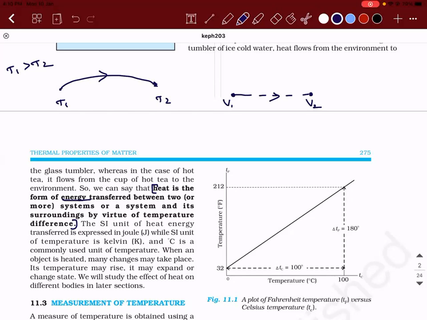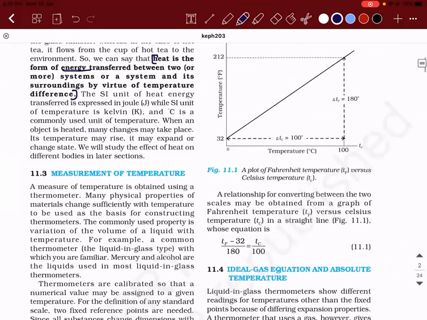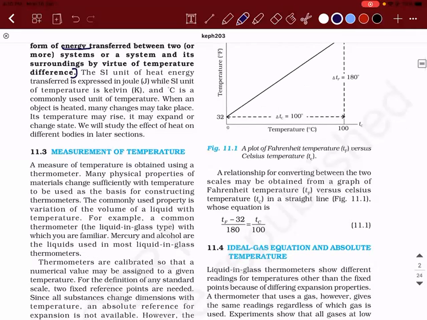Okay. Next is measurement of temperature, which is very, very important. But before that, we have to see what is the SI unit of heat energy. So, what is the SI unit of heat energy? It is expressed in joule only, because heat, you are saying it is a form of energy, while the SI unit of temperature is going to be Kelvin.